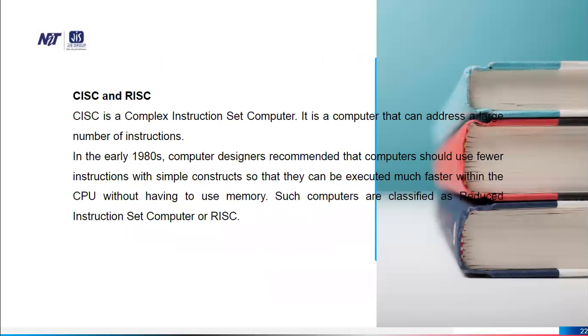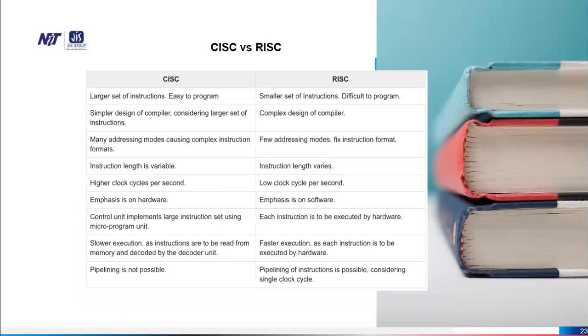CISC and RISC. CISC is a complex instruction set computer. It is a computer that can address a large number of instructions. In the 1980s, computer designers recommended that computers should use fewer instructions with simple constructs so that they can execute much faster within the CPU without having to use memory. Such computers are classified as reduced instruction set computers, or RISC.